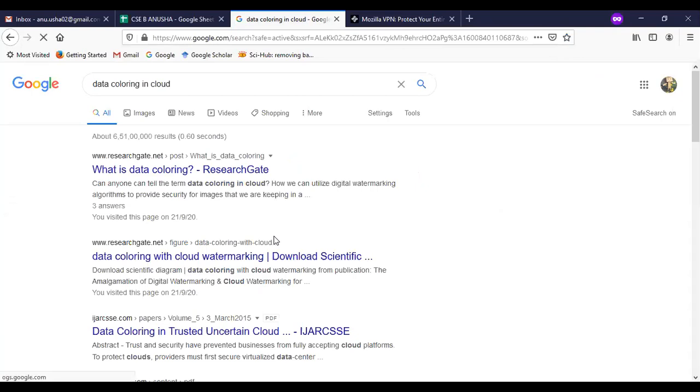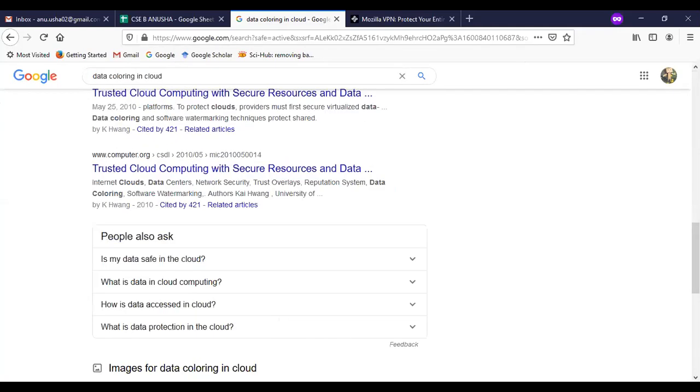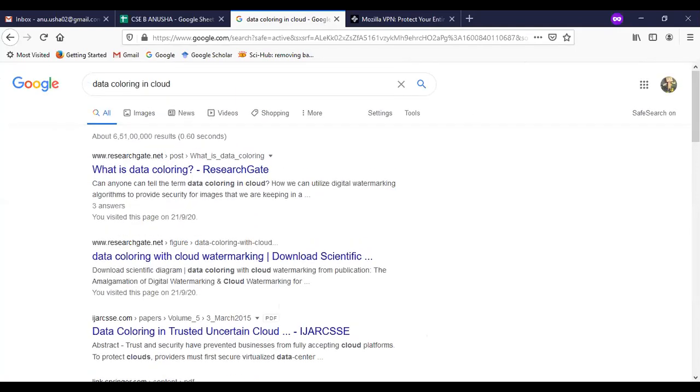Whenever you are searching for a resource, I want to know about data coloring in cloud. Whenever you are searching for any cloud resource, you need to go to a search engine. When you have entered the data and pressed enter, it gives many links. These links are hyperlinks to other pages. Here, SearchGate is used if you want to get the data on what data coloring is.